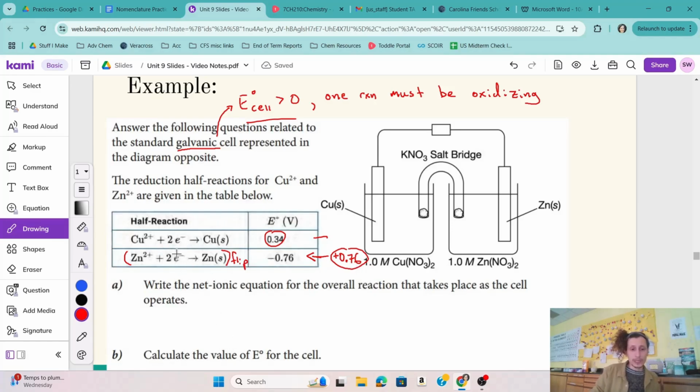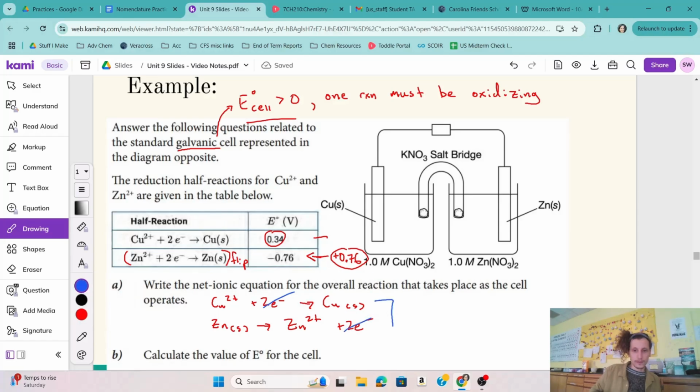And then I don't need to add anything or multiply by anything because the electron count is still going to be equivalent. So it's going to look like that: copper 2 plus and 2 electrons, turning into copper solid. And I'm just skipping some of my aqueous signs for time. The zinc solid is now the lone reactant for the second reaction, turning into zinc 2 plus and the 2 electrons, right? So our 2 electrons cancel out.